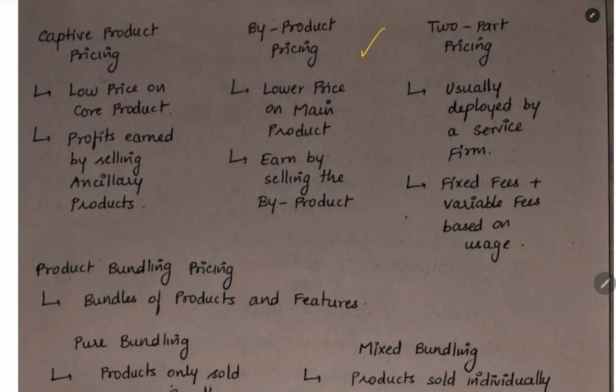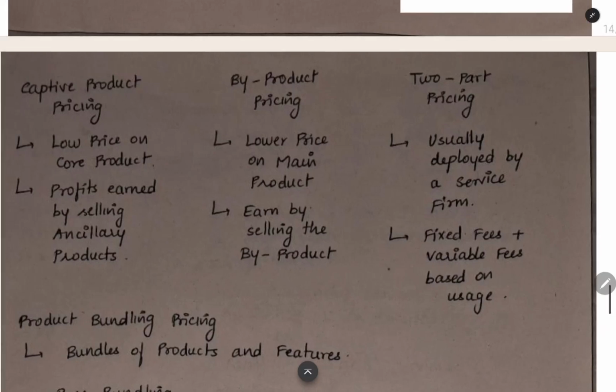And then byproduct pricing. In a production process, you will get main products and then byproducts. You will keep a lower price on the main product, and you will earn profit by selling the byproduct. Two-part pricing: you will usually use it in service firms. We already saw what two-part pricing is in divisional transfer pricing. It will have 2 components, one is a fixed part and the other is a variable part. The fixed part you have to pay, and the variable part you have to pay based on usage.